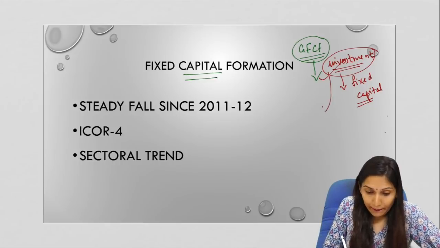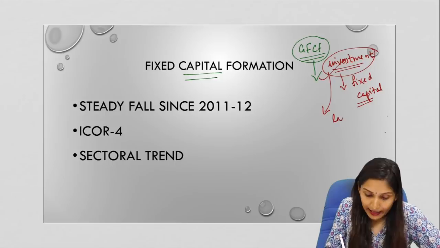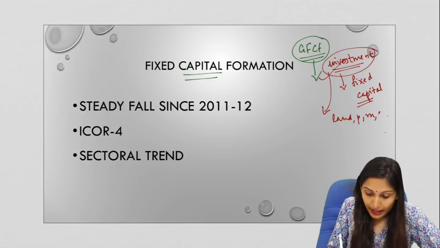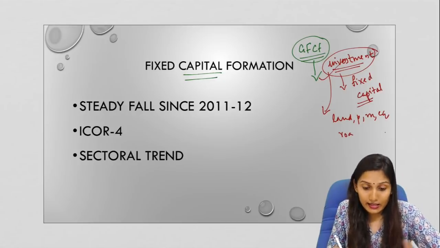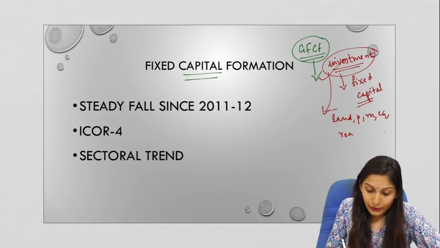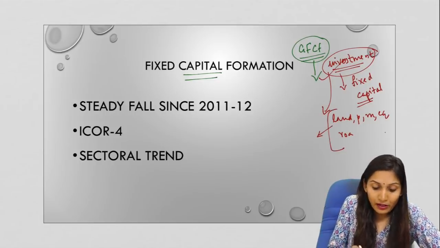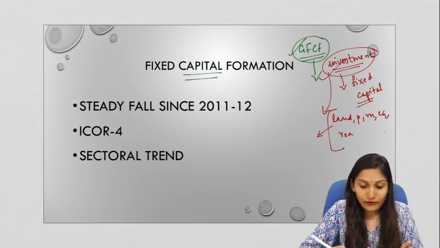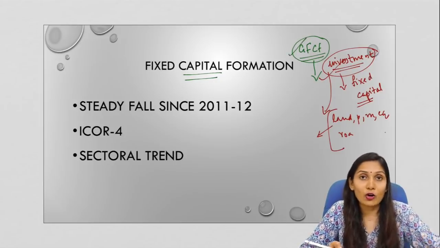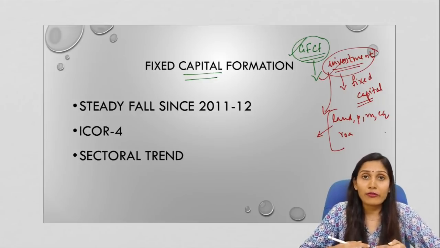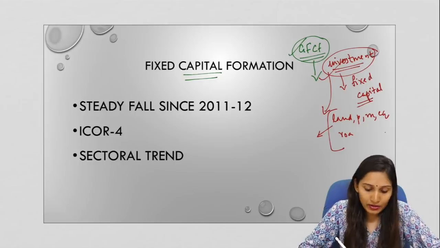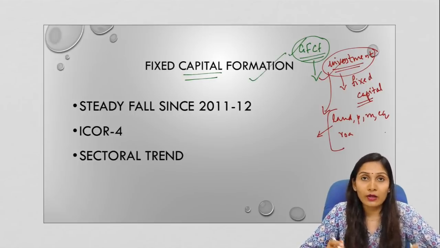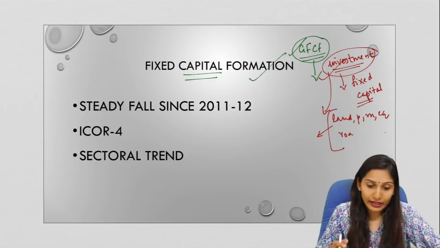Now, gross fixed capital formation includes spending on land, plants, machineries, equipments, construction of roads, railways, infrastructure, residential dwellings, commercial buildings, industrial buildings, etc. These examples show that gross fixed capital formation in an economy has a long-term impact. The benefits of fixed capital formation last in the economy for a long period of time, or are utilized over a long period of time. Now this is fixed capital formation. Now let us see what the fixed capital formation scenario is in the Indian economy.